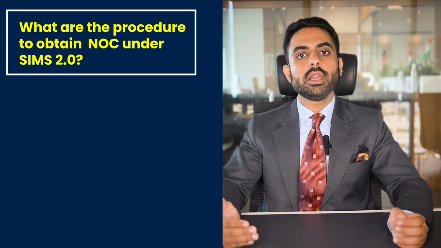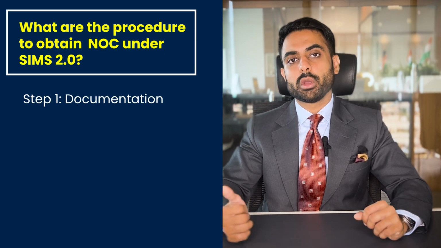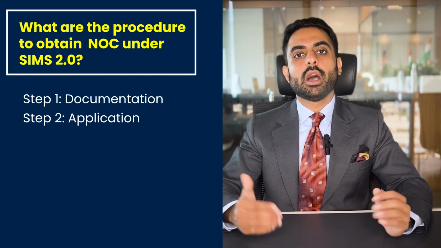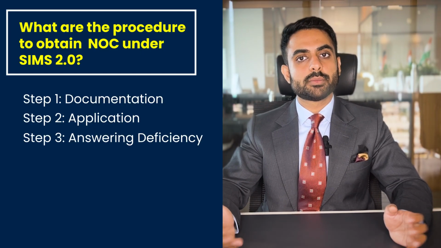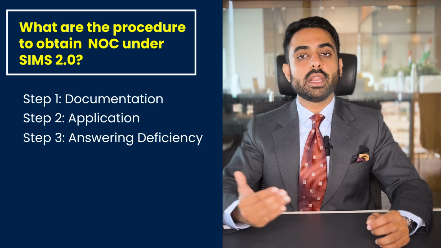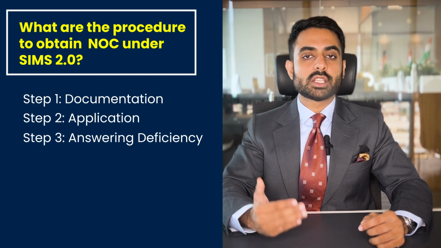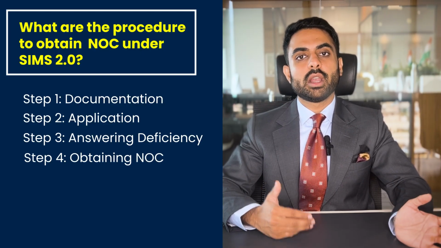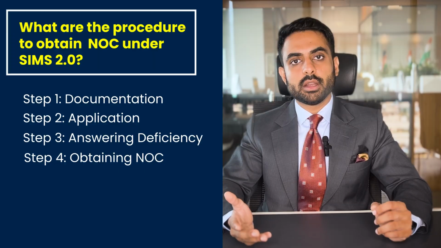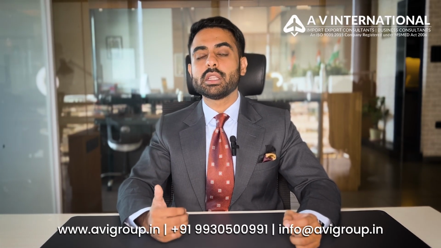What is the procedure to obtain NOC under SIMS 2.0? Step 1. Documentation. Get all your documents ready. Step 2. Application. Apply for NOC on the new SIMS 2.0 portal. Step 3. Answering deficiencies. In case the Ministry of Steel needs any clarification or any more documents, they will issue a deficiency memo that has to be answered. Step 4. Obtaining NOC. Once they are satisfied and the deficiency, if any, is clarified, an NOC will be issued to the importer. We hope this video helped you understand the updated NOC requirements under SIMS 2.0.